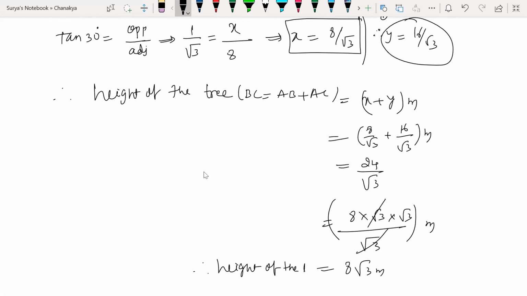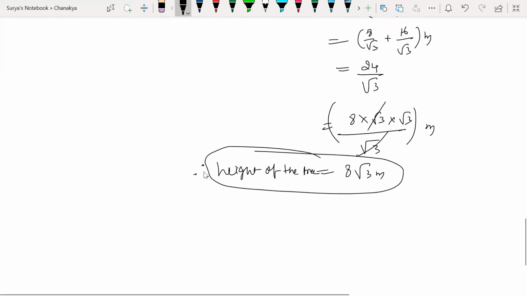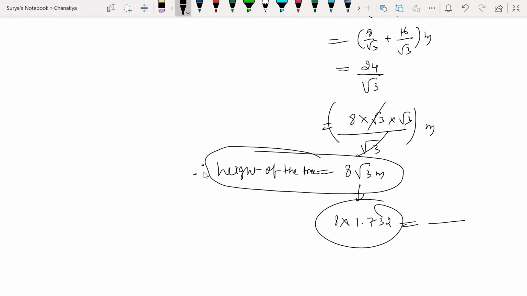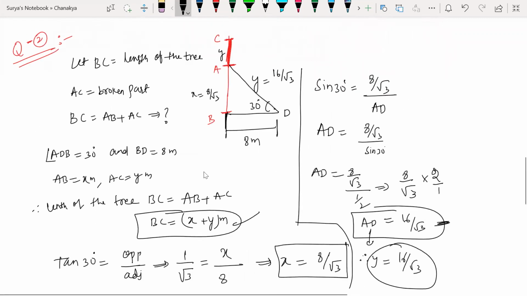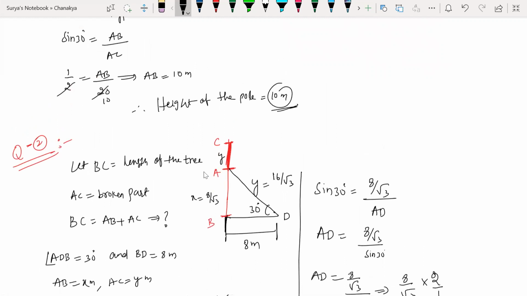Any doubts here? No, sir. Very simple. So 8 root 3; I know the root 3 value is 1.732. If you multiply, you will get the answer in decimal. Or else, if you want to keep the answer as it is, we can keep it as it is. Or you can multiply and write it in decimals. This is in meters. Understood, children, how we are solving this? Any doubts?